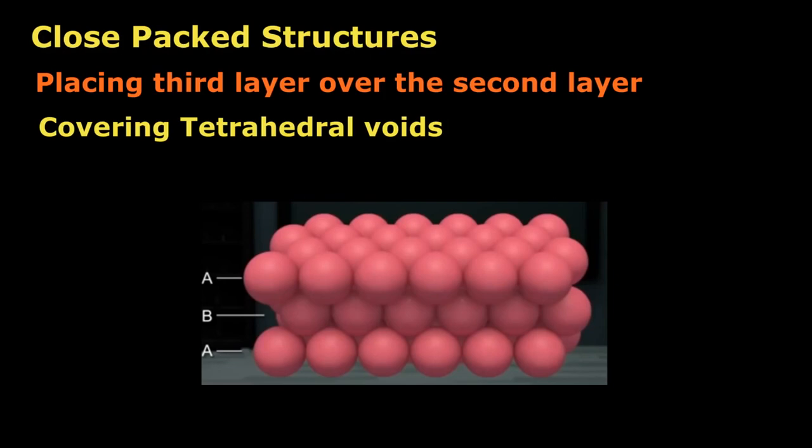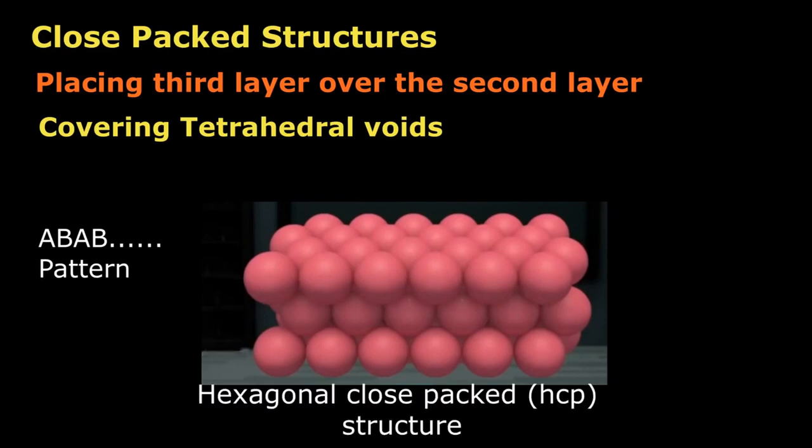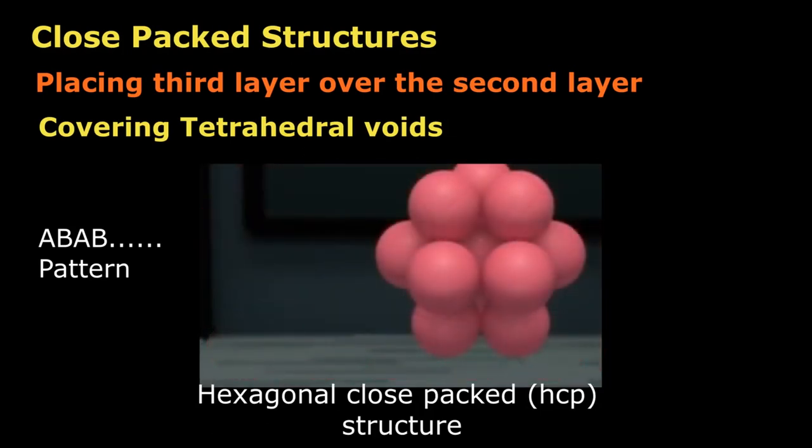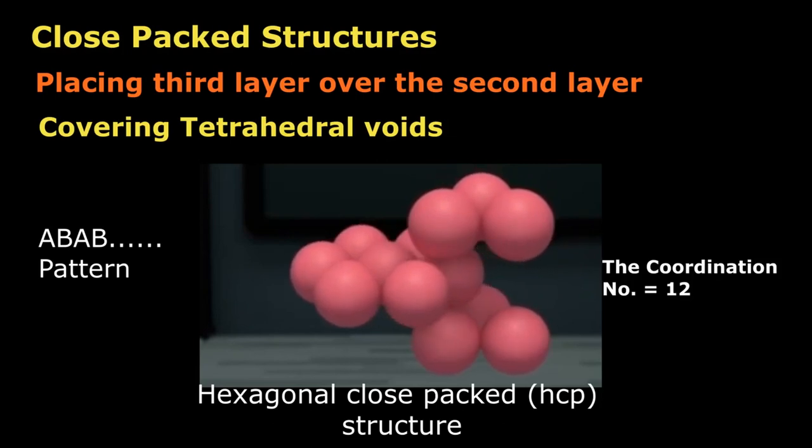Thus, the pattern of spheres is repeated in alternate layers. This pattern is known as AB-AB pattern. This structure is called hexagonal close packed HCP structure. In this type of structure, each sphere is in contact with 12 other spheres, 6 at the same layer, 3 below and 3 above. So, the coordination number is 12.